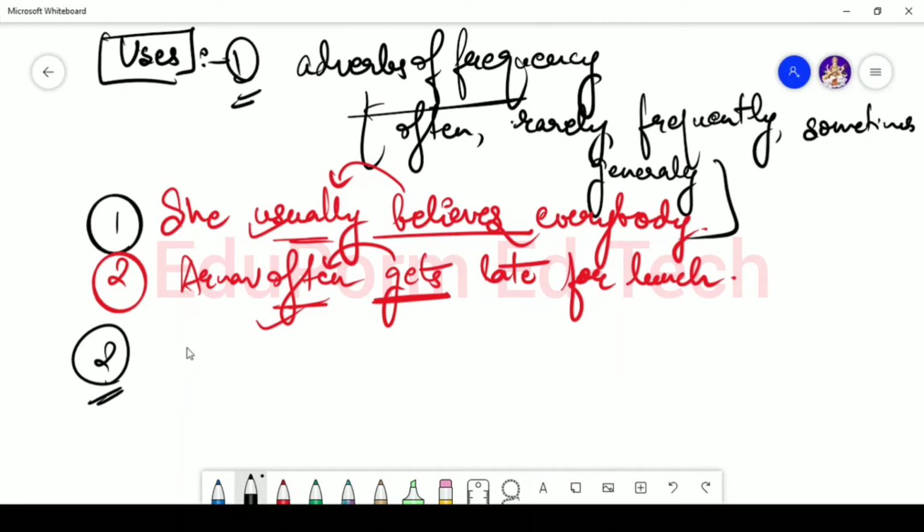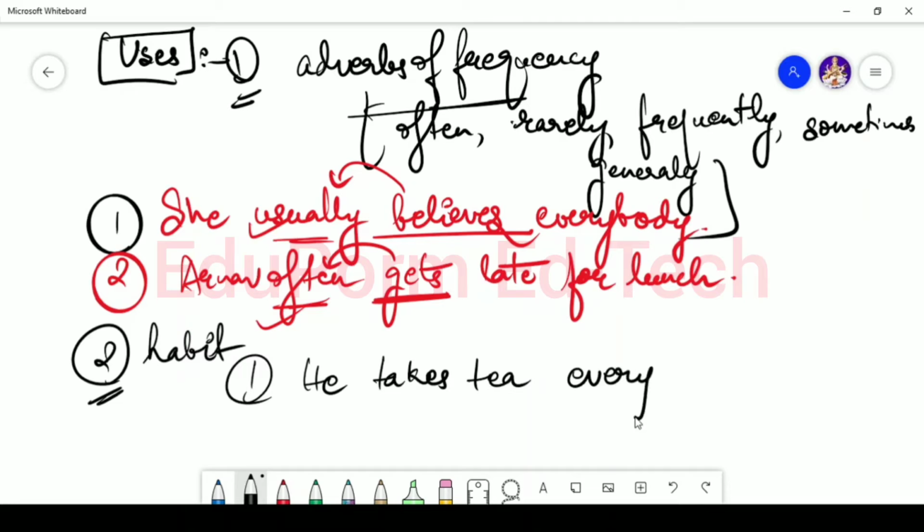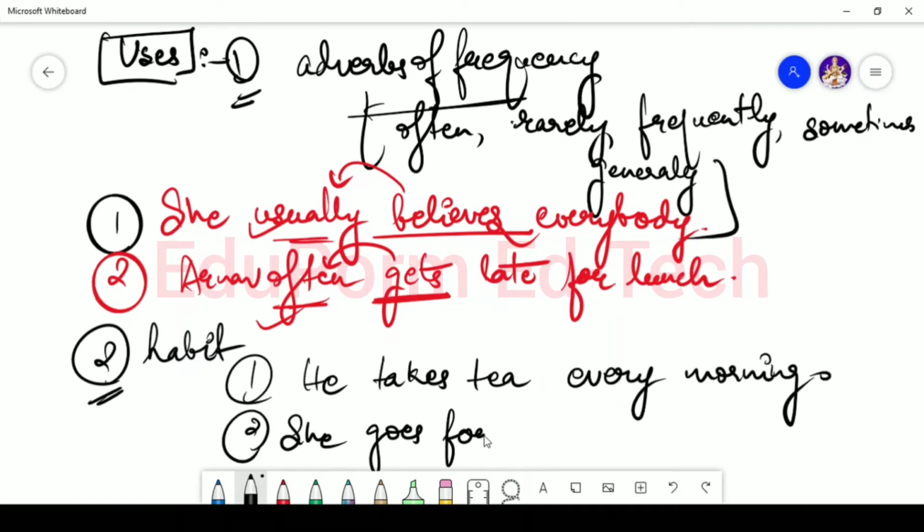Now let's see the second use. Whenever you are denoting any habitual action, or when we are talking about any habit, for example, if I am saying that he takes tea every morning. Or if I say that she goes for a walk in the evening.